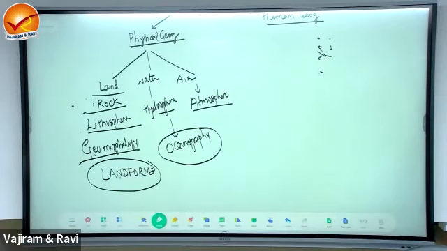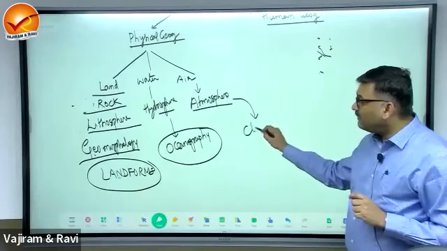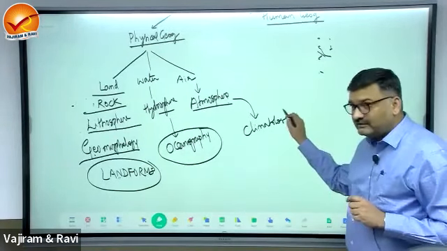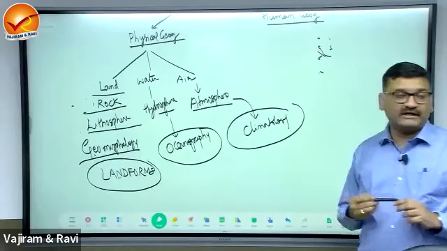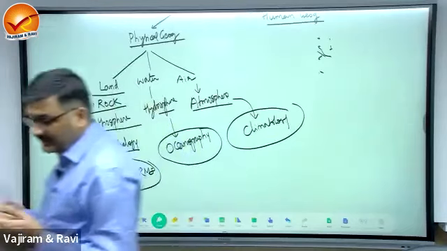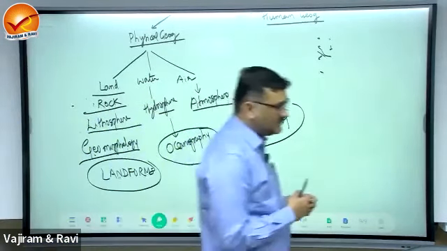There is a minute part which is on the land in the form of rivers, ponds, lakes. And atmosphere, the behavior of atmosphere is known as climate, and this will be referred as climatology. The study of atmosphere is known as climatology.